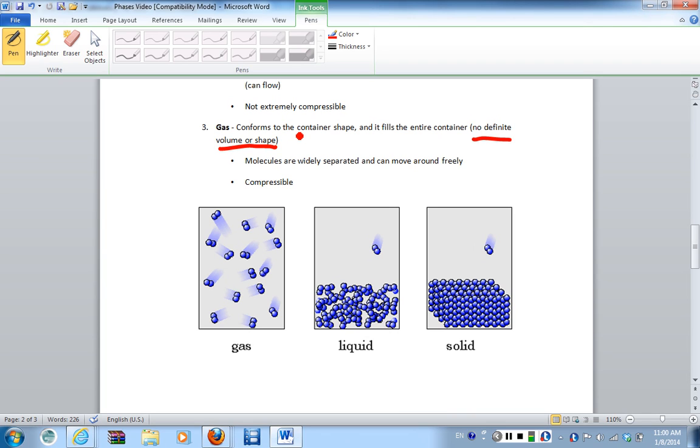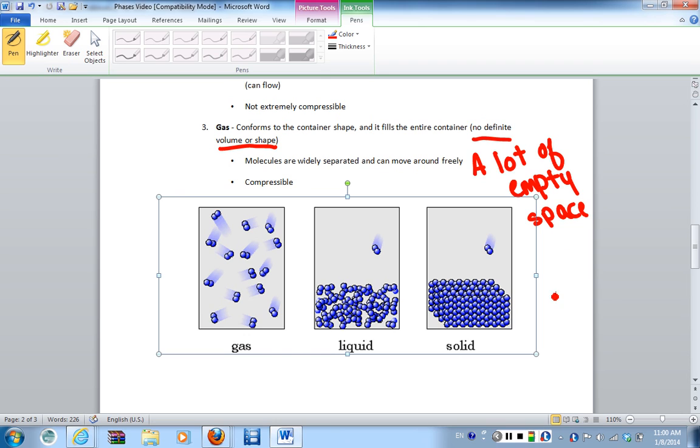Okay? Now, why is this? It's because the molecules are widely spread apart and they can move freely. There's a lot of empty space. Okay. And with this, they can move around, they can flow very readily. Okay, and as a result, gases are actually compressible, whereas liquids and solids are not compressible. And the reason is because there's a lot of empty space. We can apply a pressure, so that we can squish out that empty space.